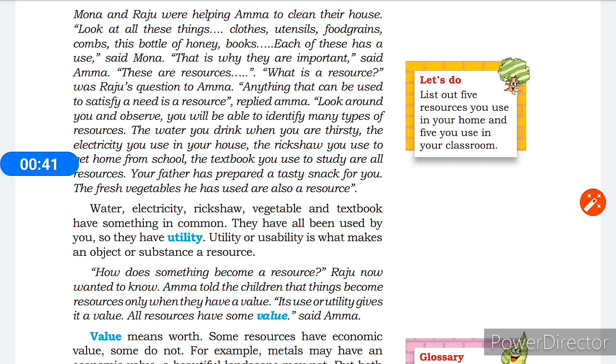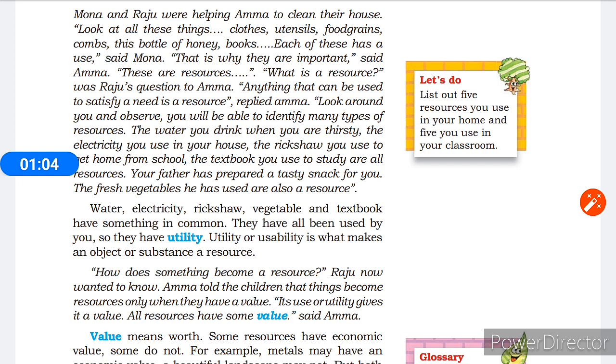Then what did she say? Look around yourself. When you are thirsty, you drink water. The electricity you use in your house, the rickshaw you use to get home from school, the textbook you use to study are all resources. Water, electricity, rickshaw, vegetable, textbook have something in common.